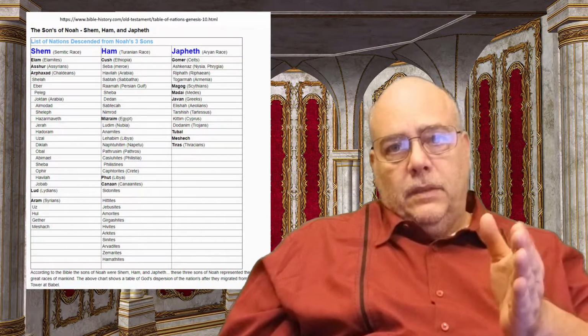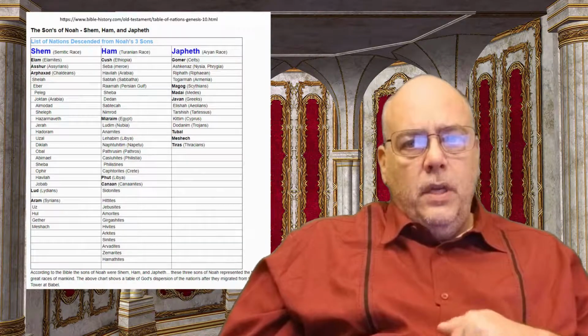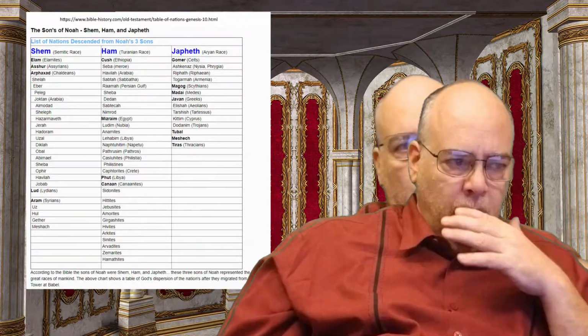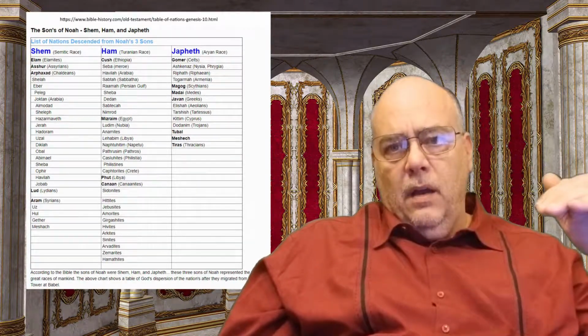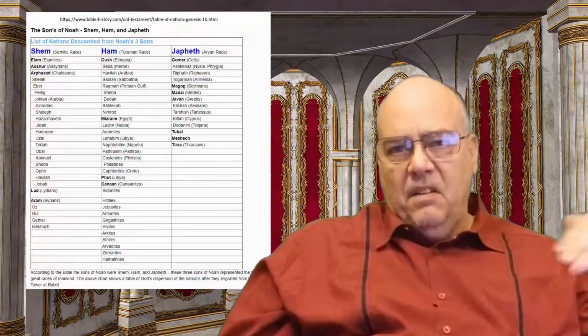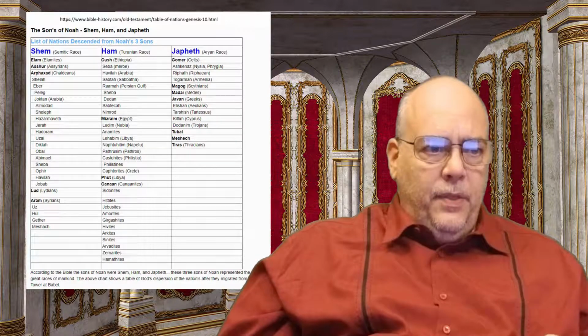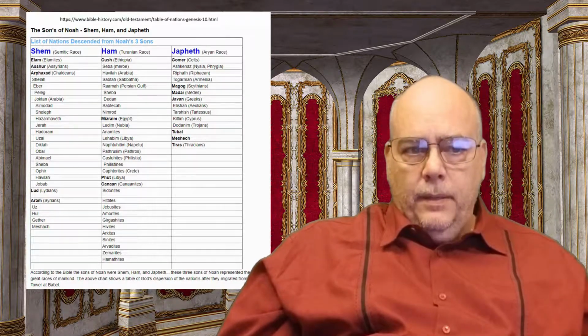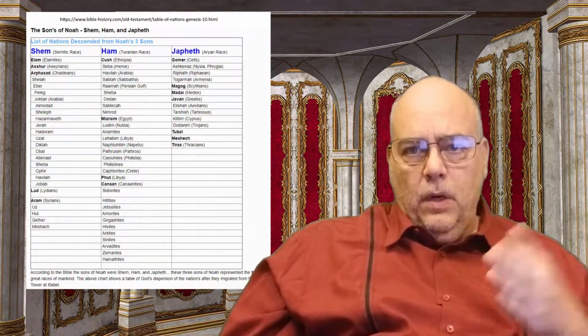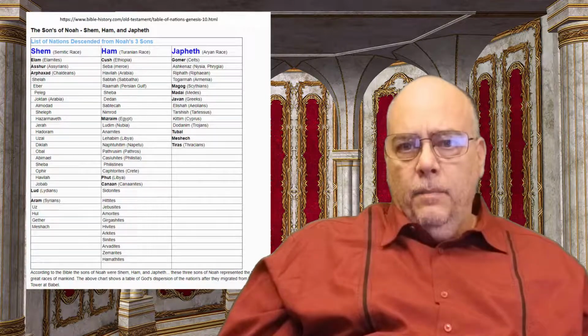And so that's it. That's the end of chapter 10. It's the quick genealogy. Like I said, we see Job in there, and we see Nimrod first mentioned, and it gives us a little bit of background on him, but very little. He comes into play a little bit later, I think, but that's all it says about him. So this is chapter 10. We're going to move on to chapter 11 and take it from there.